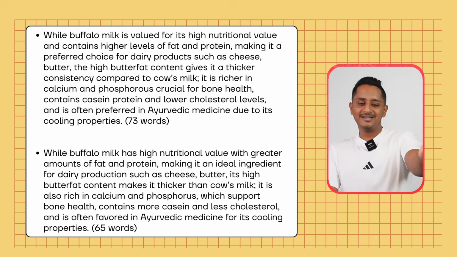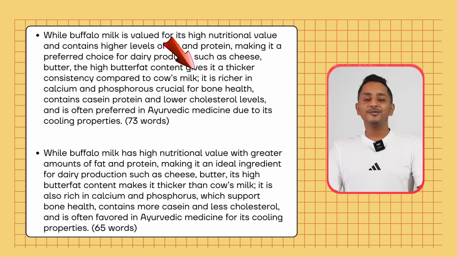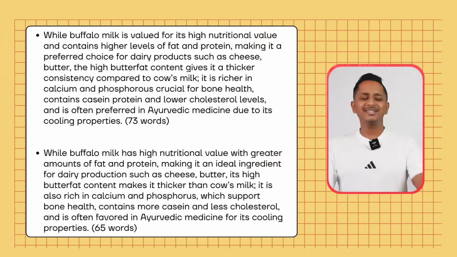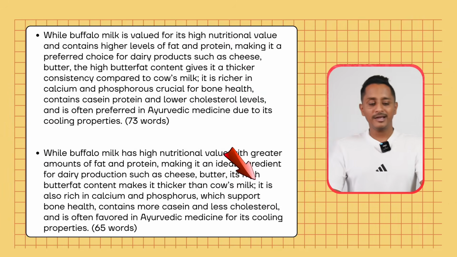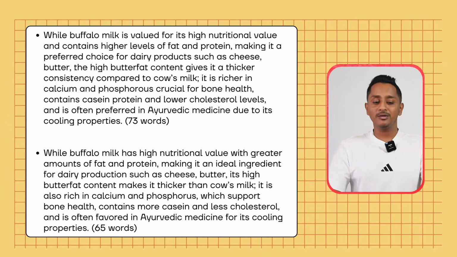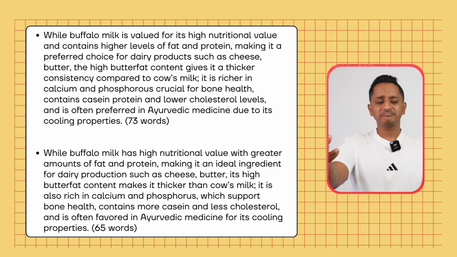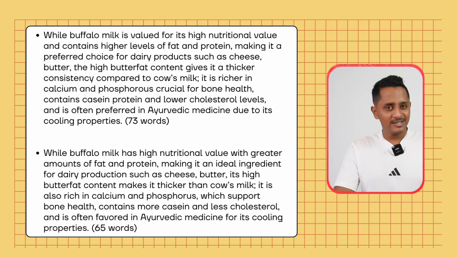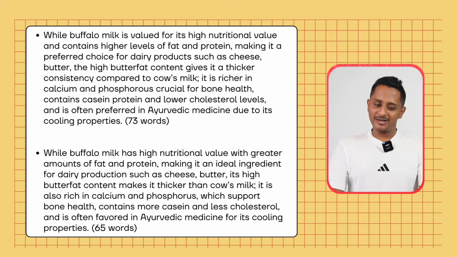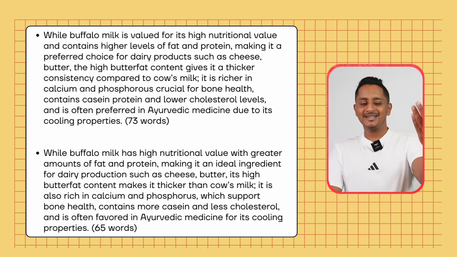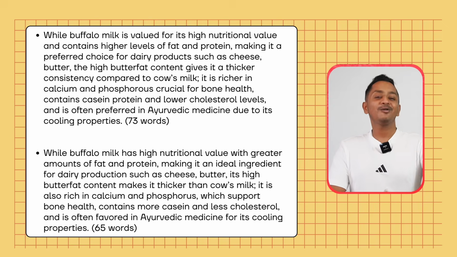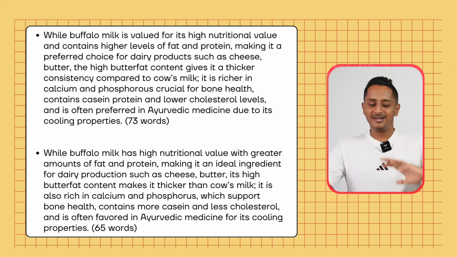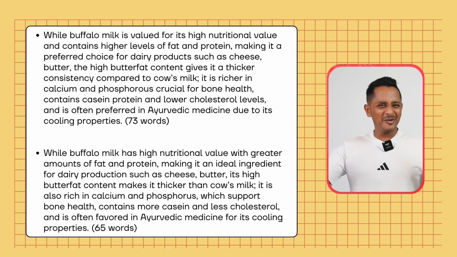Then their original sentence, it says, it is richer in calcium and phosphorus, crucial for bone health, contains casein protein and lower cholesterol levels. I change it to something like, it is also rich in calcium and phosphorus, which support. There it was crucial for bone health, here support bone health, contains more casein and less cholesterol levels, and the original sentences is often preferred, here is often favored. Original sentences due to its cooling properties, here I said for its cooling properties. I think you got an idea, I believe.